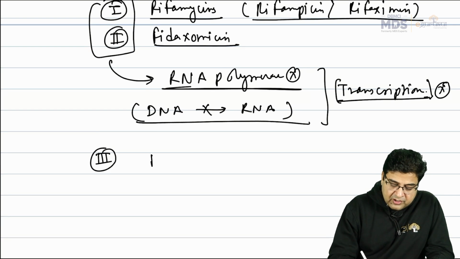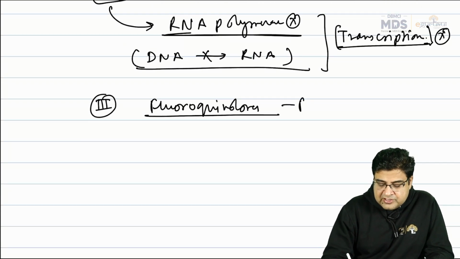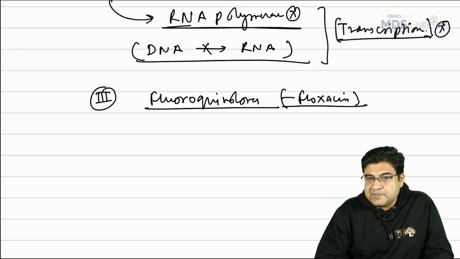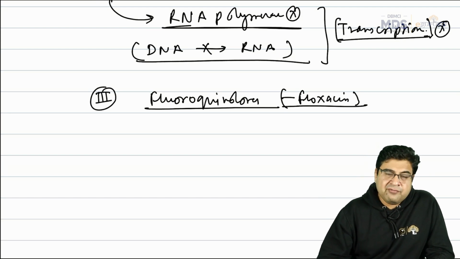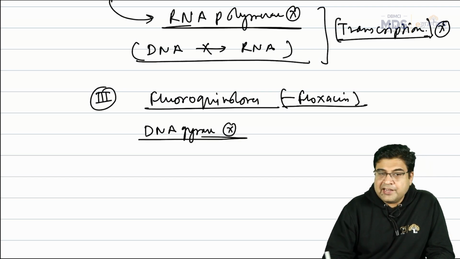Now we have the medicines we call fluoroquinolones. All the medicines which are fluoroquinolones end with the word floxacin. Now these medicines are DNA gyrase inhibitors, inhibitors of the DNA gyrase enzyme.